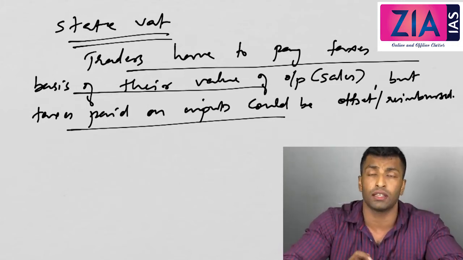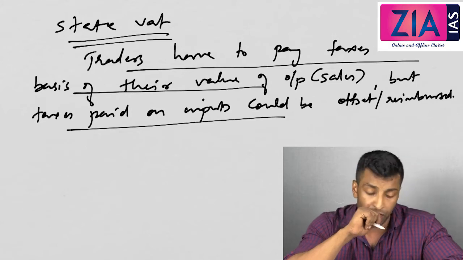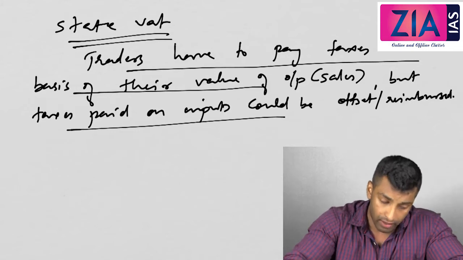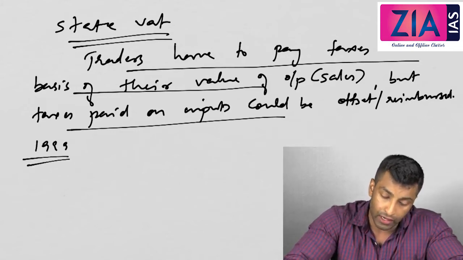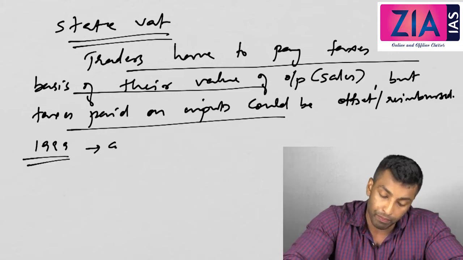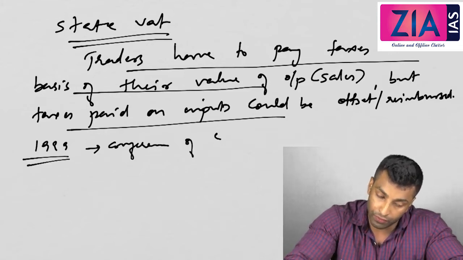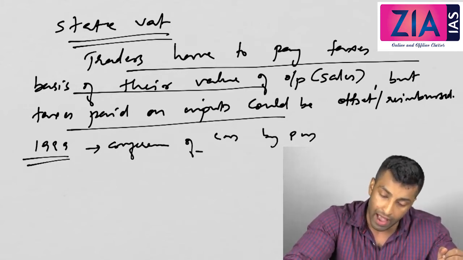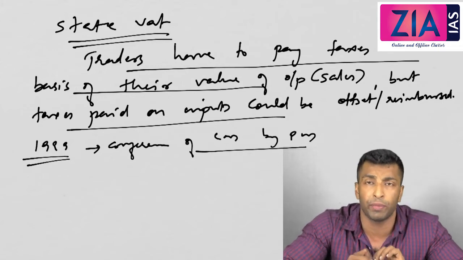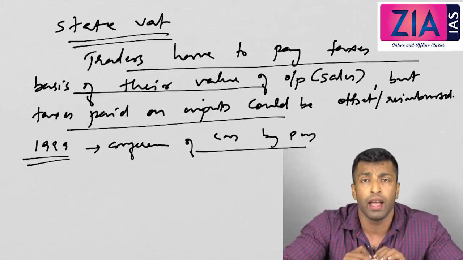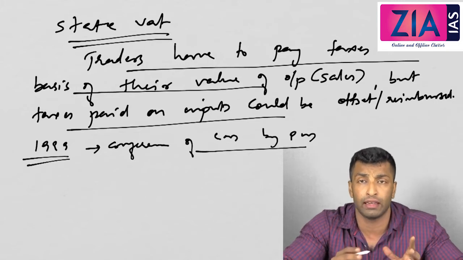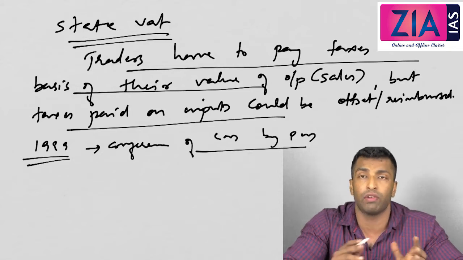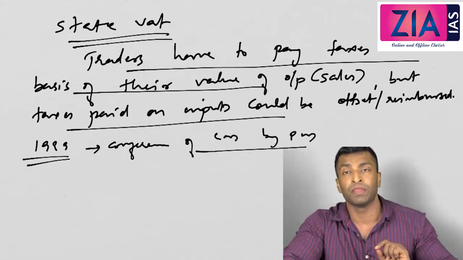In this, what is the concern of the state? Actually the concern of the state is, if you are going for this, you have to go in a uniform manner, so every state has to follow the same thing. Now in 1999 there was a conference of chief ministers of all the states by the PM, and in that the central government appealed that every state has to implement this. They promised that they will provide all the technical support, and also that the tax revenue, in case there is a loss, will be compensated by the center.